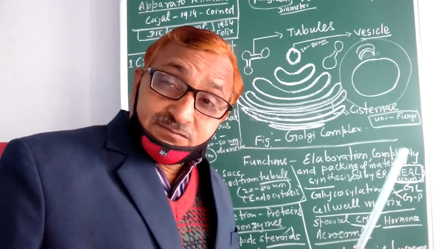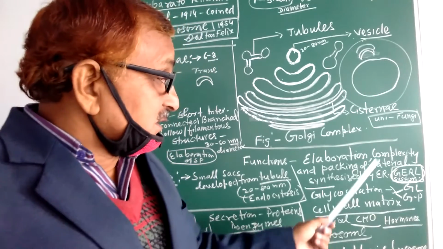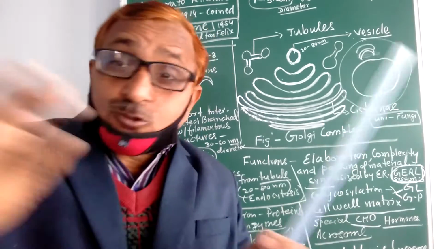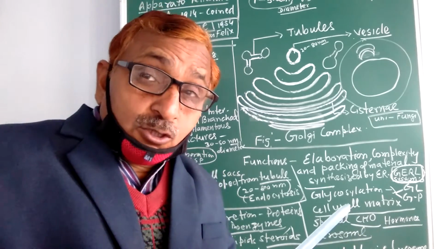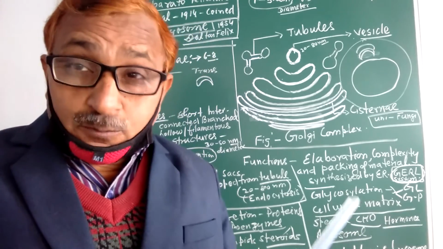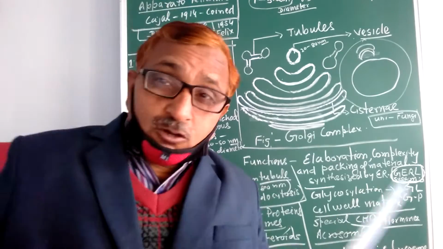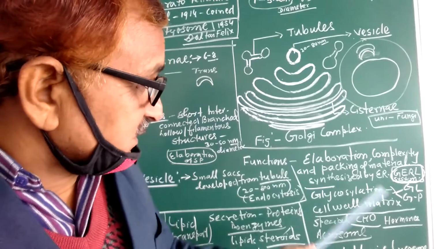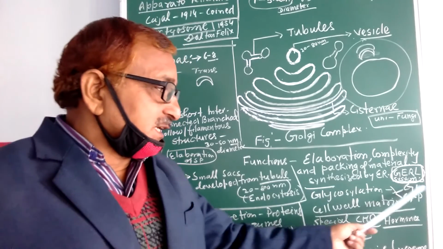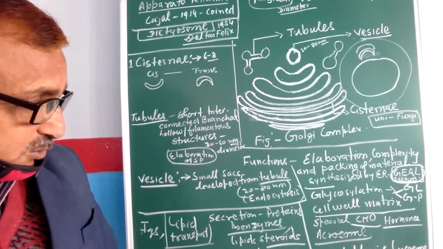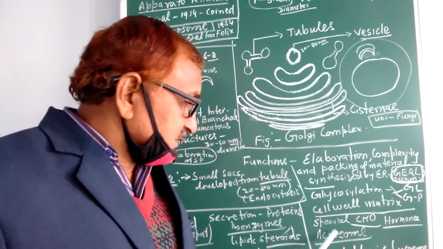It elaborates something, extends something, makes the simple into complex: glucose to cellulose, glucose to glycogen, glycoprotein, phospholipid, lipoprotein. So various complex molecules are synthesized, and glycosylation, that is glycolipid and glycoproteins, cell wall formation, cell wall matrix formation,